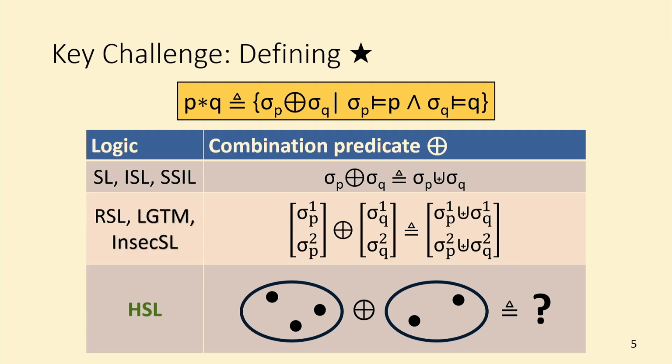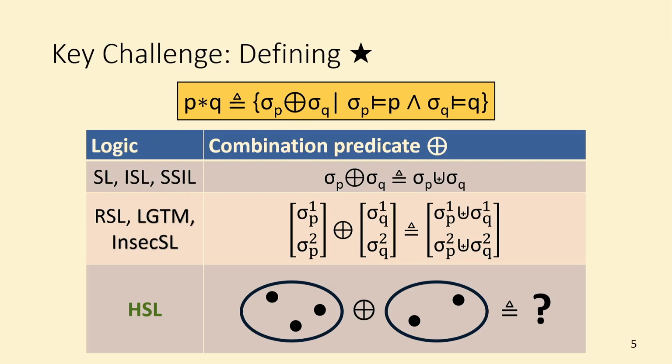However, for our case, it's not that simple. Why? Well, because we don't have ordering. We cannot do first with first, second with second. Sets don't have order. Second, the cardinality of the two sets could be different, and on top of that, one could be finite, the other could be infinite. It's not a trivial task to define this combination predicate.